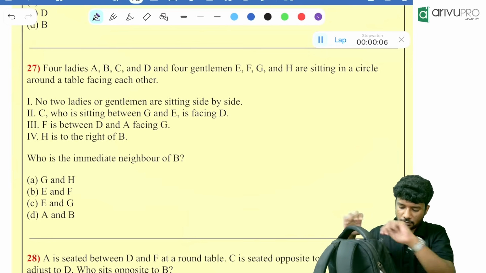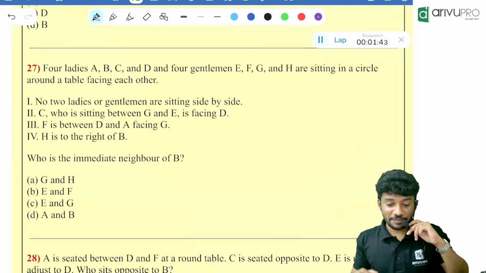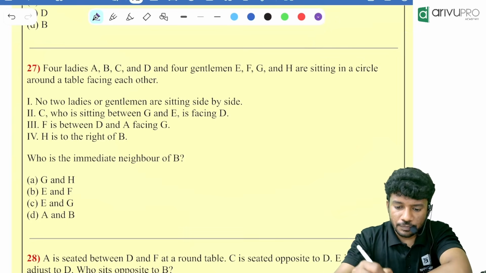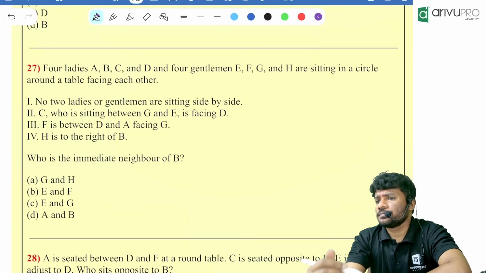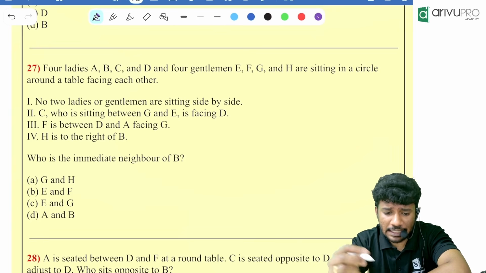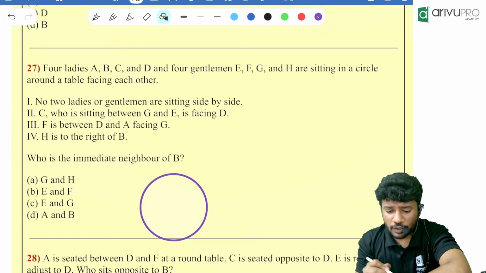Option B. Okay. Now, I think I can try. So, how many people are there in total? 4 ladies, 4 gentlemen. That means in total, how many are there? 8 people are there in total. So, I will draw the picture for 8 people.